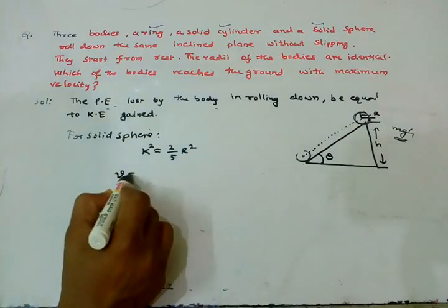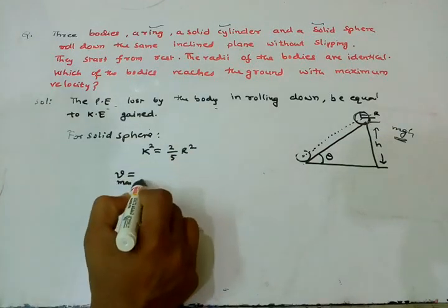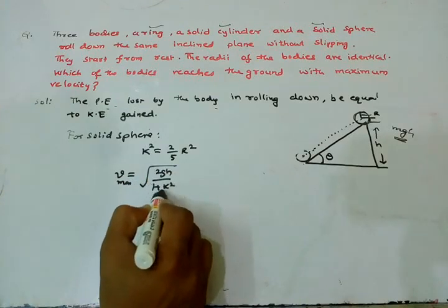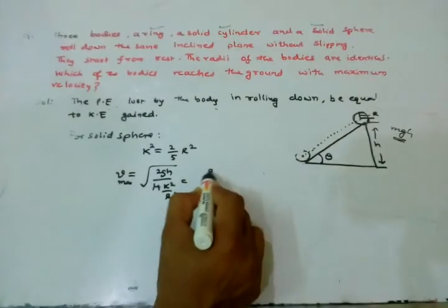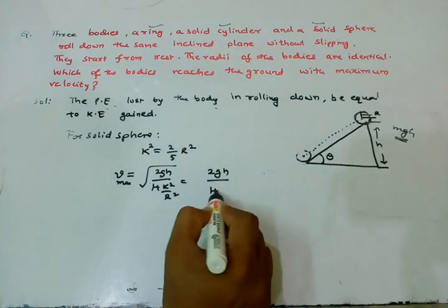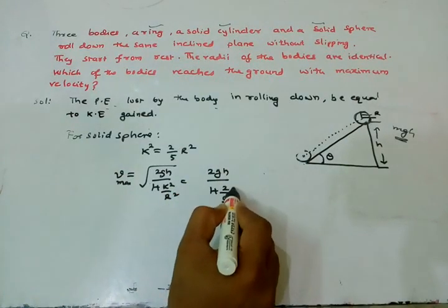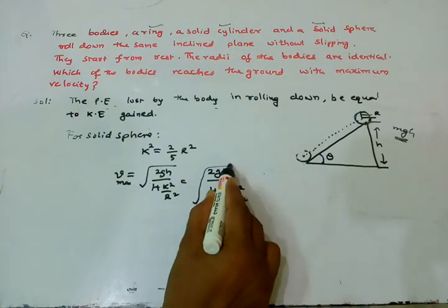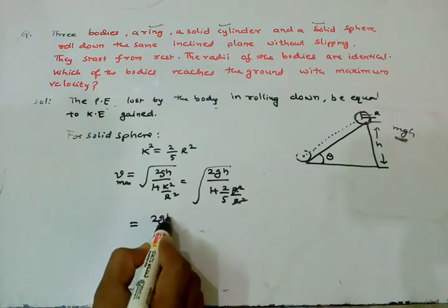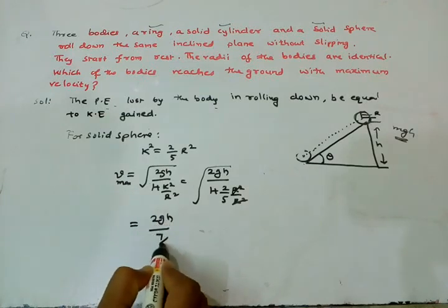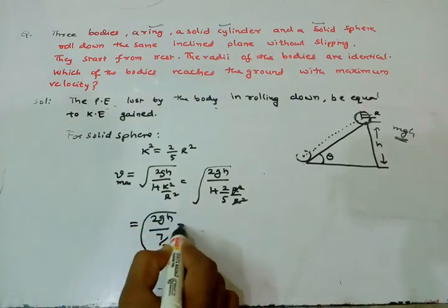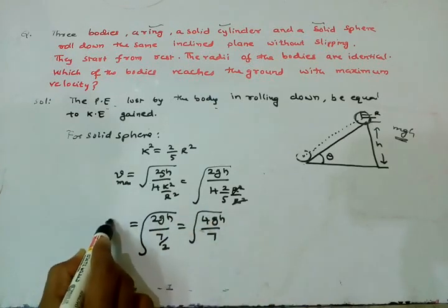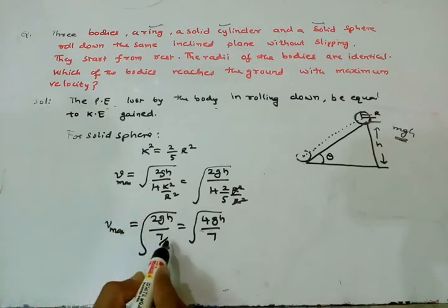Substituting in the velocity of a rolling body, 2gh by (1 plus 2 by 5 r square by r square), here we get 2gh by 7 by 5. That gives the velocity of a solid sphere.